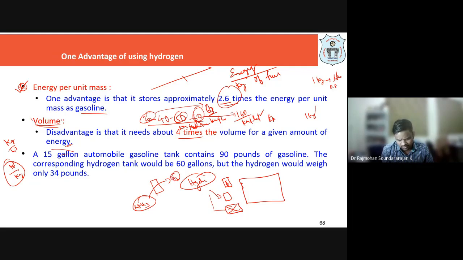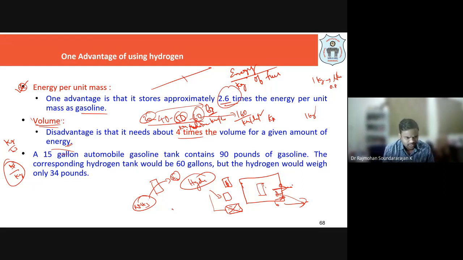The problem associated with any chemical reactor in a vehicle is that the moment we put our key into the car, we want it to start, right? We cannot wait 10 minutes for the ammonia to get converted into hydrogen, then the hydrogen runs the fuel cell, and then we take our journey, right? Everything should happen the moment we put our key in our bike or car, whatever the form in which the fuel is there. It should work instantaneously, because we cannot wait. Once we put the key, I want to move. So that needs to be taken care of.